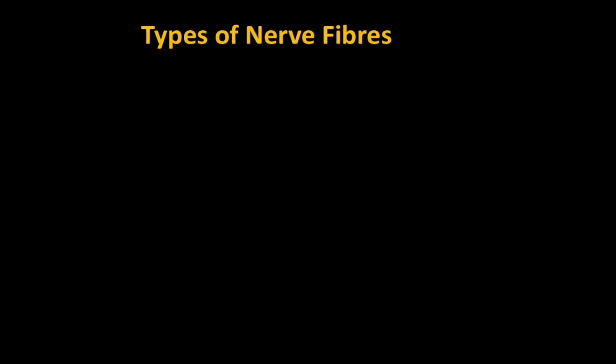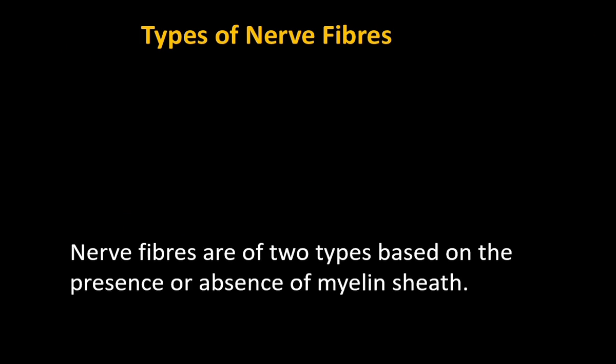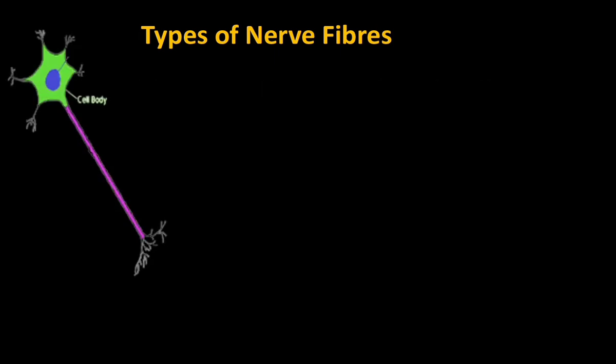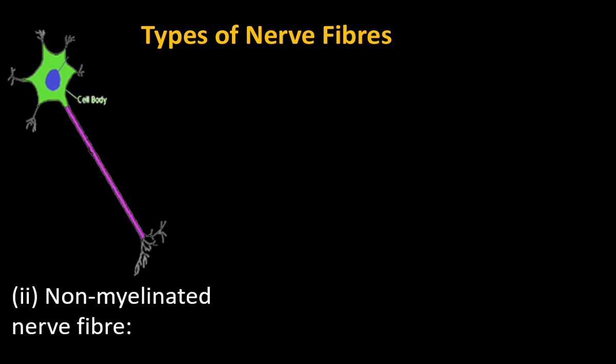On to the types of nerve fibers. There are two types of nerve fibers based on the presence or absence of myelin sheath. In this neuron, myelin sheath is absent. The axon is called a nerve fiber. Axon without myelin sheath is a non-myelinated nerve fiber. Non-myelinated nerve fibers are found in the gray part of the central nervous system.